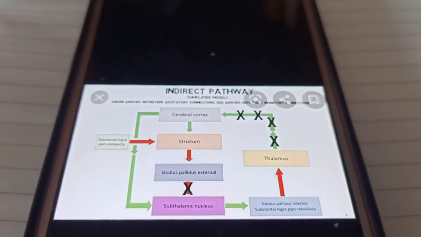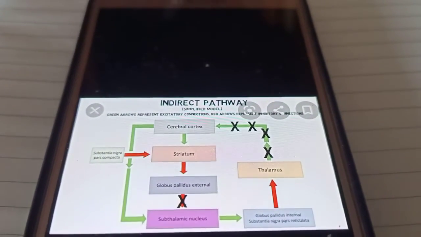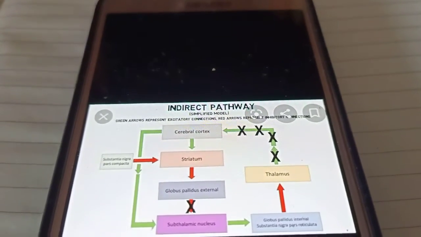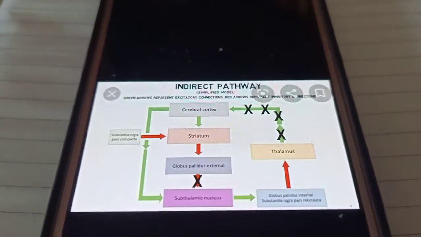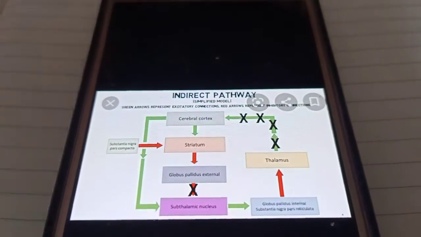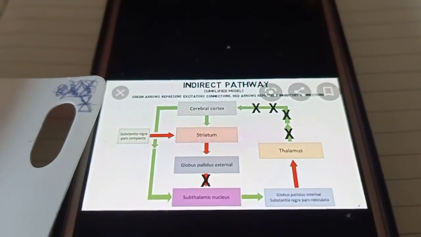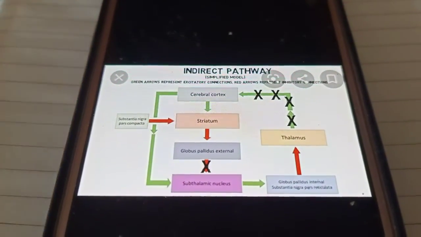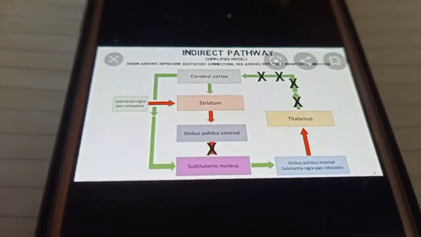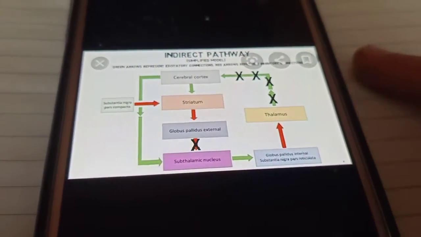Now the motor cortex sends stimulating signals to the corpus striatum. What does the motor cortex do? It sends stimulatory signals to the striatum.